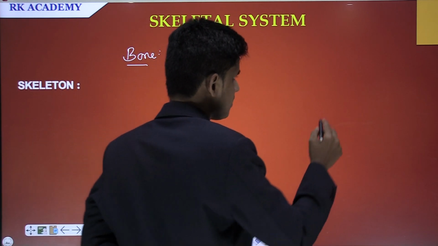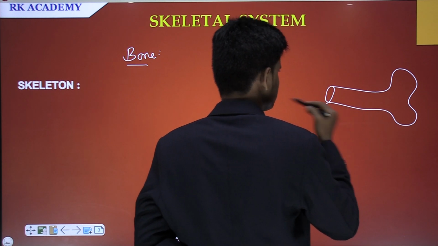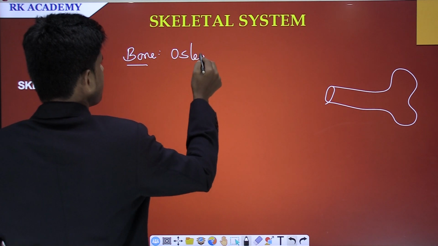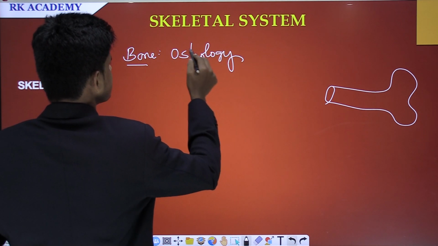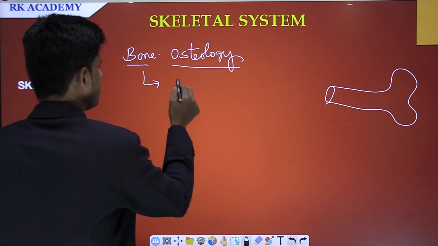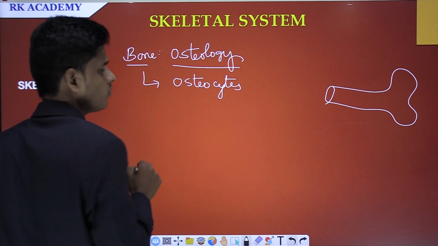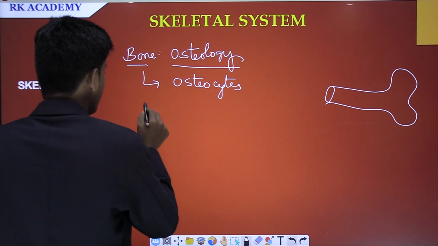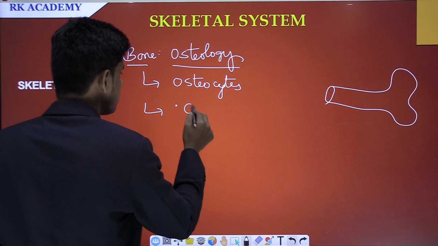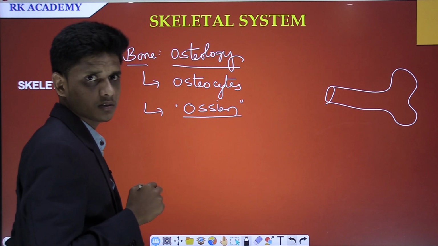For example, if you see the picture of the bone, here it is just like this. The study of bones is osteology. And the cells which are present in the bone are osteocytes. And what is the protein that is present in the bones? The protein that is present in the bones is ossein.